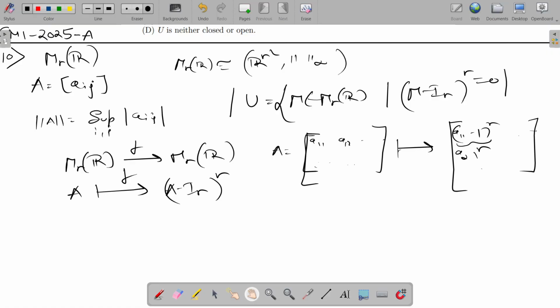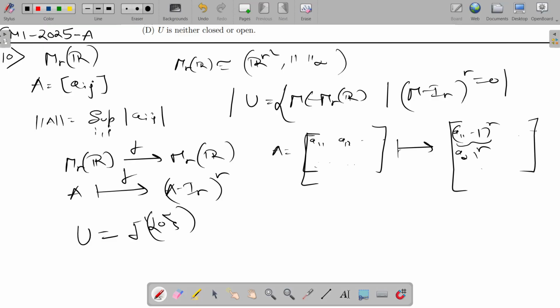We can clearly see that 0 is a closed set, since it's a metric space and a singleton is closed. So F inverse of 0 will be nothing but U, all such M such that F(M), which is (M minus the identity matrix) to the power n, is 0.